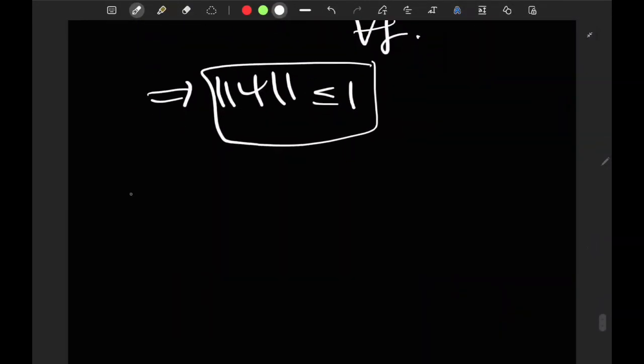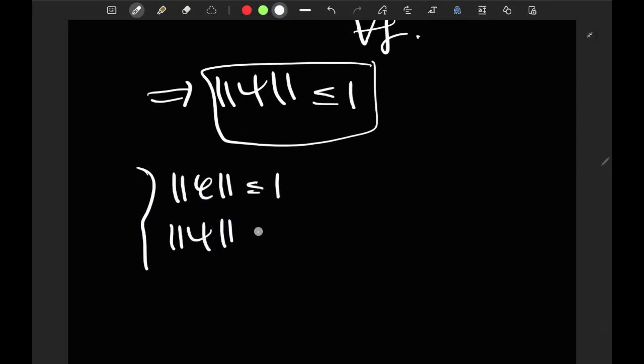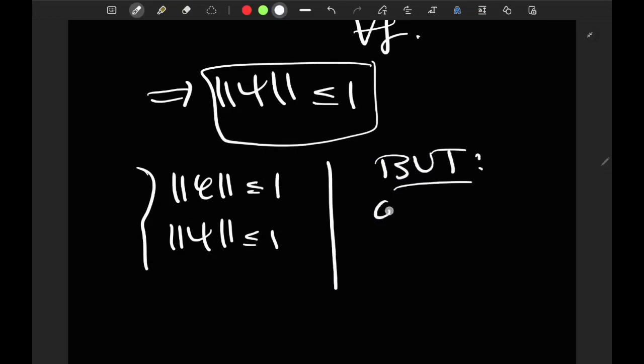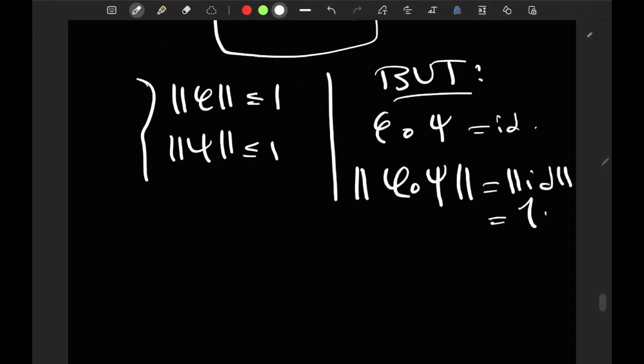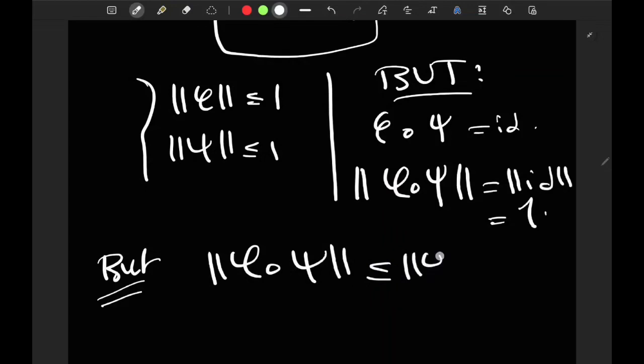So now what I have is that the norm of phi is less than or equal to 1, the norm of psi is less than or equal to 1, but I know that phi around psi is the identity map, or if you want psi around phi. So the norm of phi around psi is equal to the norm of the identity map, which is 1. But I know that the norm of phi around psi is less than or equal to the norm of phi times the norm of psi.